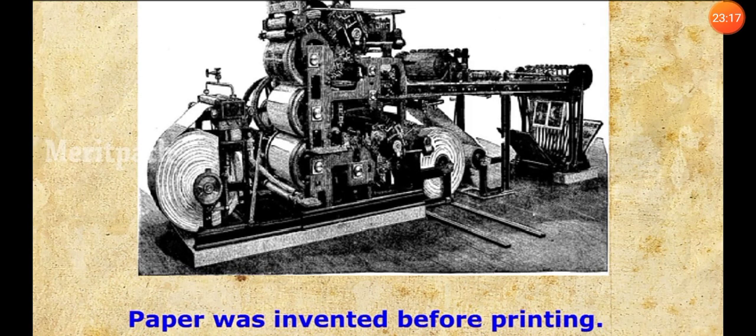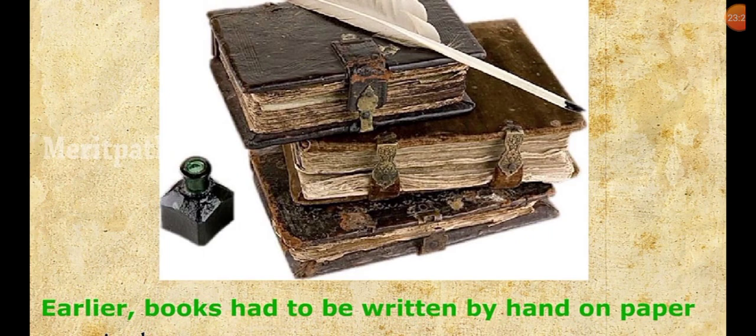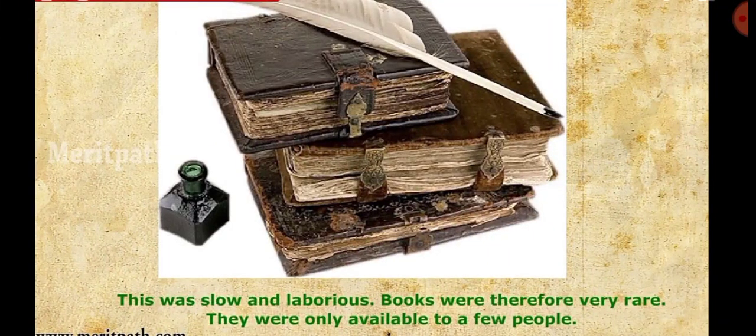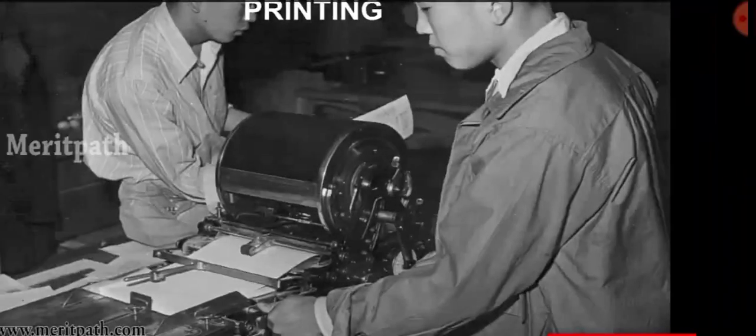So paper was invented before printing. Earlier, books had to be written by hand on paper before printing. Now though we can print so many things, when the printing machine was not invented, earlier books had to be written by hand on paper. This was slow and laborious. Books were therefore very rare and they were only available to a few people because people had to write the whole book and it takes so much time. So that's why you know that writing is a long time taking process. That's why only a few rich people were having books at that time.